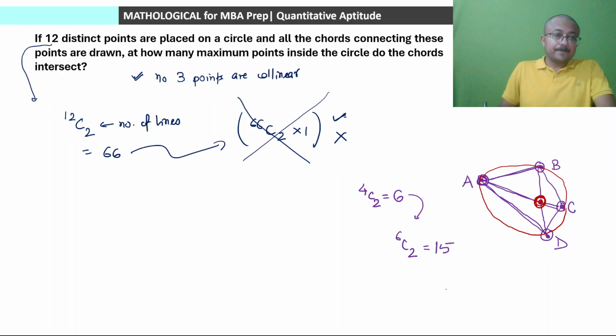15 तो आया भी नहीं है. But yes, if we extend these chords outside, तो यहाँ पे हमें एक इंटरसेक्शन पॉइंट और मिल जाएगा. And if you extend these two, तो यहाँ भी हमें एक इंटरसेक्शन पॉइंट मिल जाएगा. So yes, there will be 2 more extra points, 2 additional points outside the circle. But inside the circle, there will be exactly 1 intersection point. क्या ये बात appreciate कर पा रहे हो? And there are 4 points on the circumference of the circle that are original points, जो हमने स्टार्टिंग पॉइंट्स लिए थे.